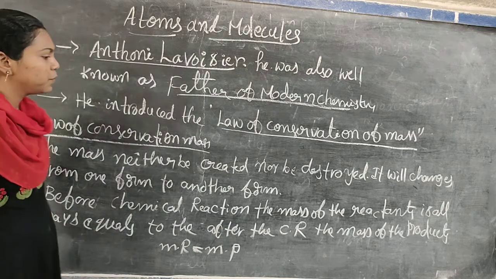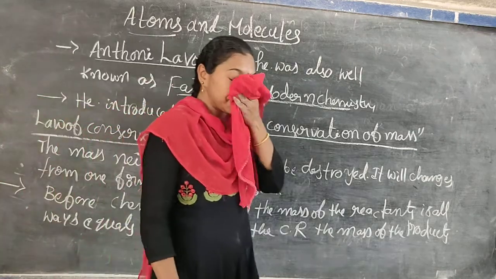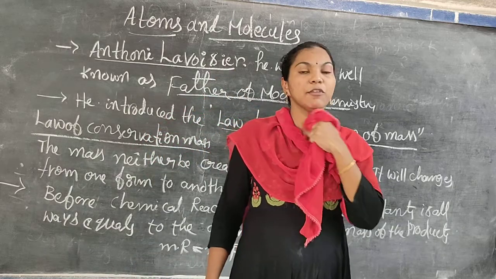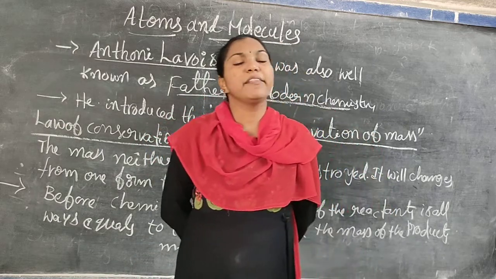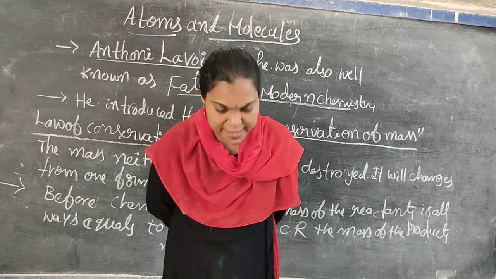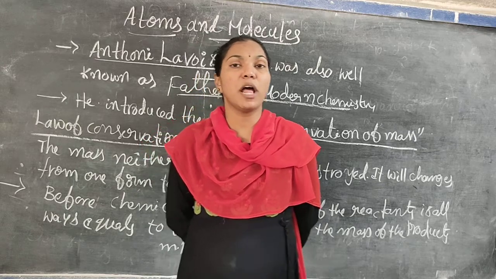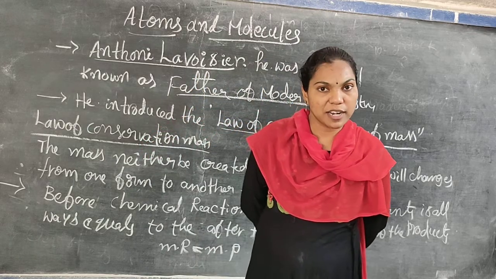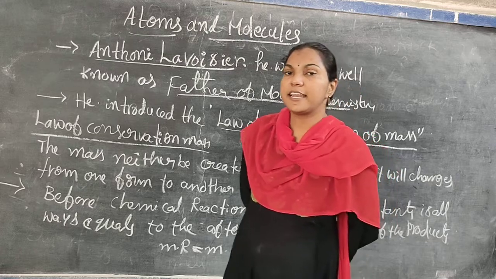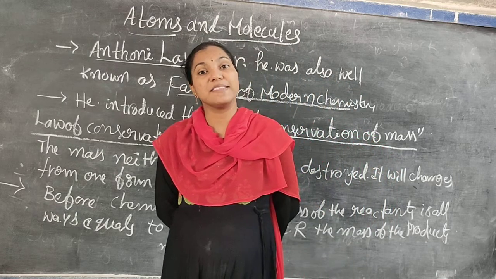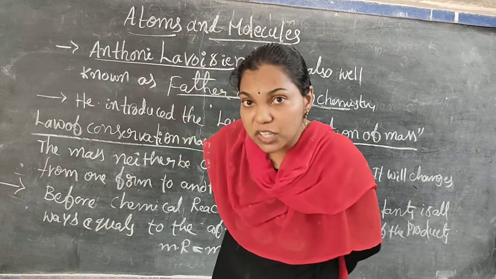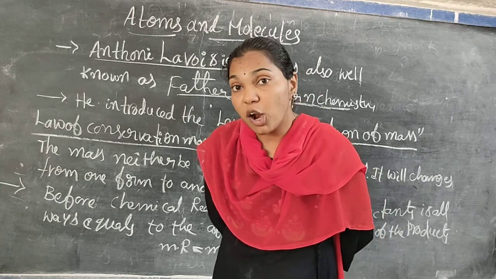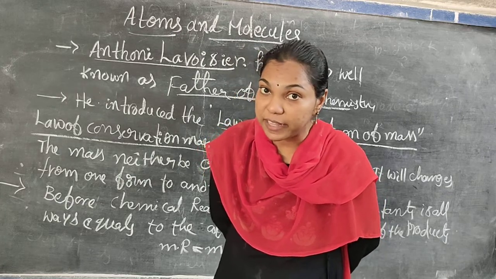Once again, listen. This is our starting topic in atoms and molecules. Sir Antoine Lavoisier is a famous scientist and is well known as the father of modern chemistry. He introduced the concept of the law of conservation of mass. Conservation of mass is nothing but that we cannot destroy the mass, before or after the chemical reaction.